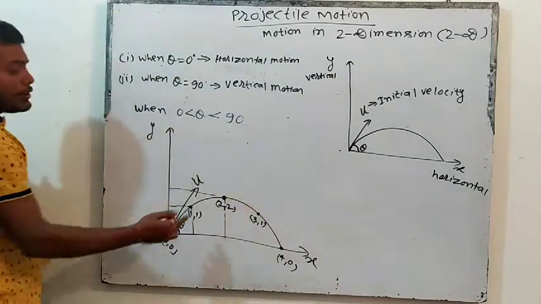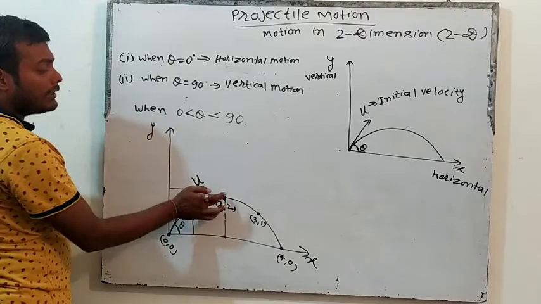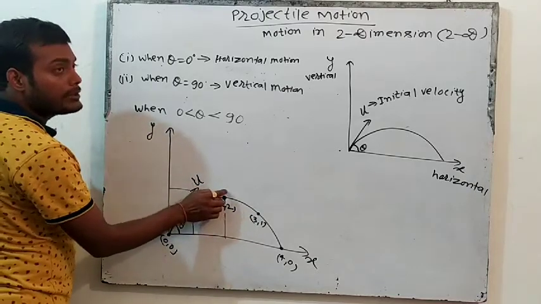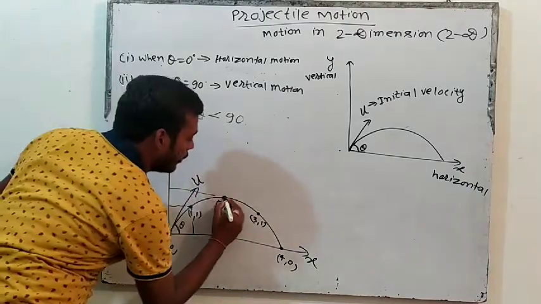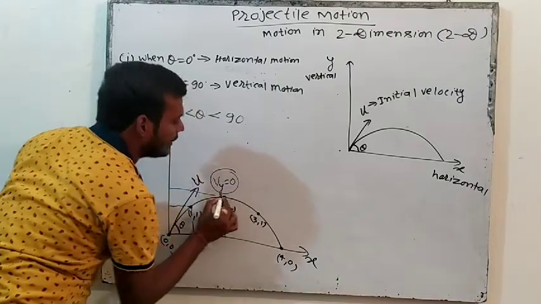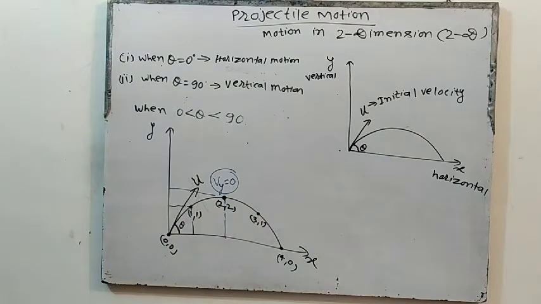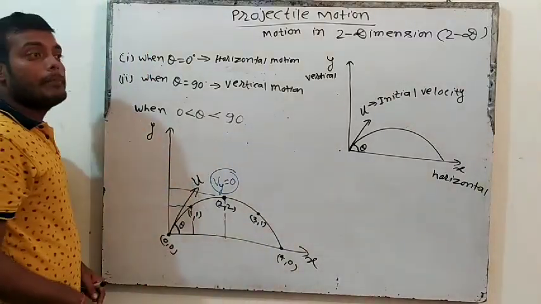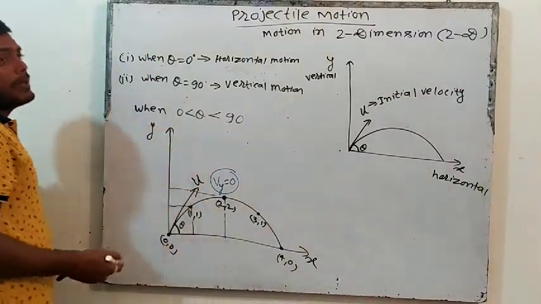So if anyone asks you why this object is not going more in y direction, because here the velocity in y direction will be how much? 0. So this is the highest point. At the highest point, velocity in y direction will be 0. तो जैसे ही कोई ऑब्जेक्ट हाईएस्ट पॉइंट को अचीव कर लेगा, then its final velocity in y direction is becoming 0.